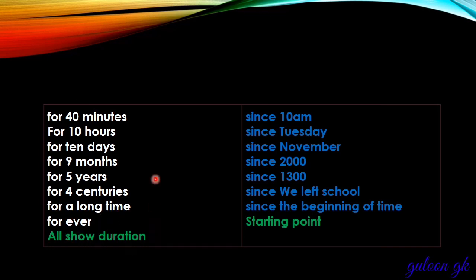All show duration. Since 10 a.m., since Tuesday, since November, since 2000, since 1300, since we left school, since the beginning of time, all show the starting point.